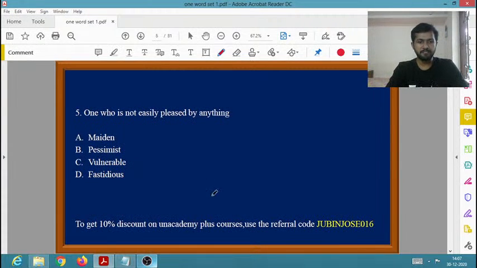What is the one word for one who is not easily pleased by anything? There will be some persons who will not be pleased by anything. You need to give the one word for that. Maiden, pessimist, vulnerable, fastidious. What is the one word for that?